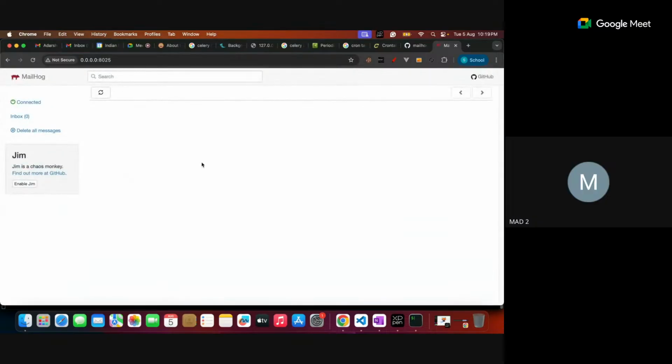Correct. This is the MailHog interface because it looks like an inbox. Whatever mails are received, it is a temporary one. Of course, it is not linked to any specific user. The MailHog can be installed. Once it is installed, whatever mails you send, you can see in that interface. What you are sending, that is shown.